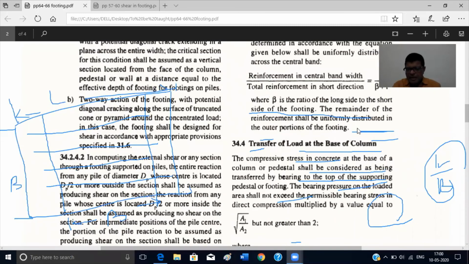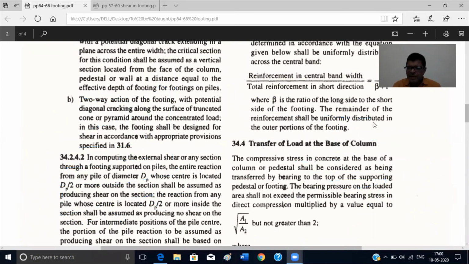Then the remainder. Once you find this central band, the remainder of the steel will be uniformly distributed on the outer portion of the footing, so you have the footing on the edges. Accordingly, you provide the rest of the steel.